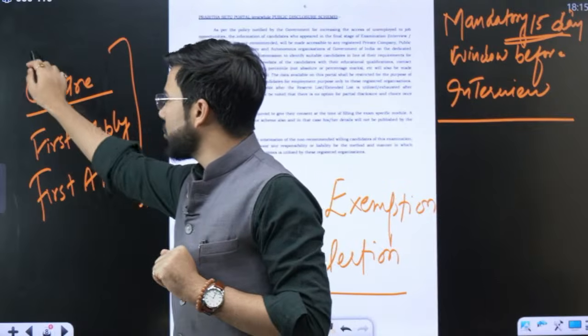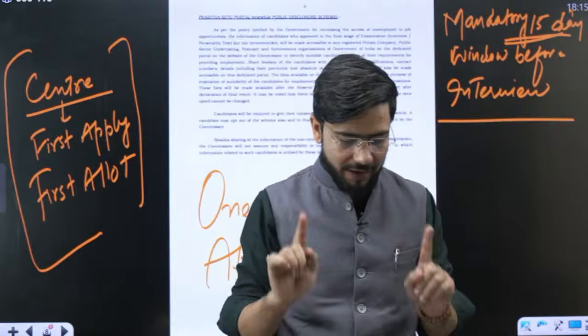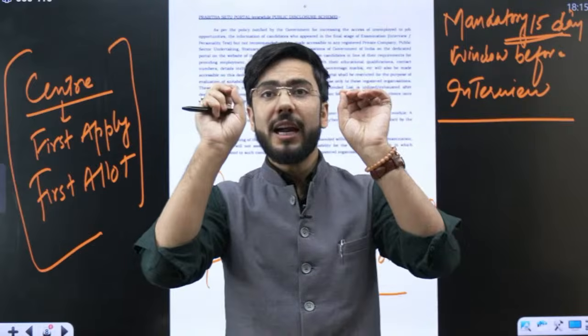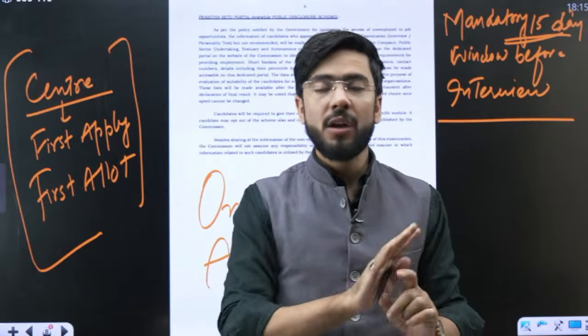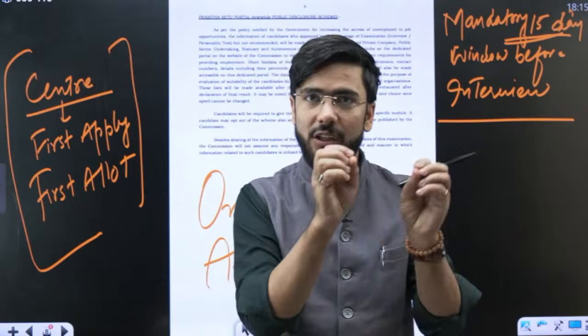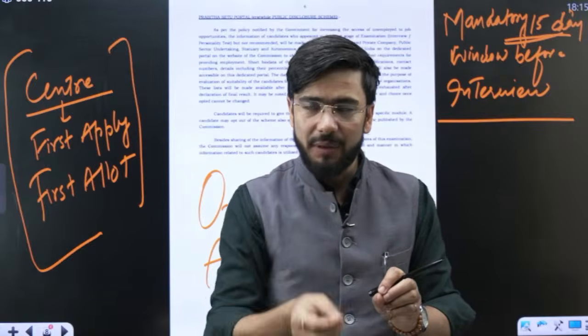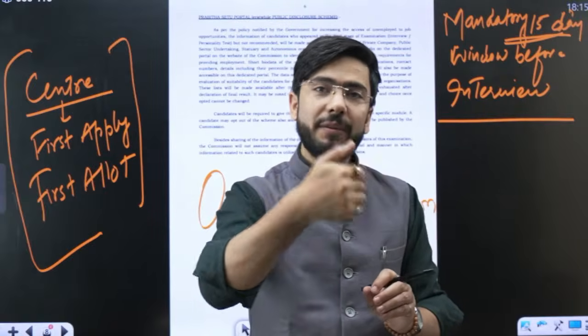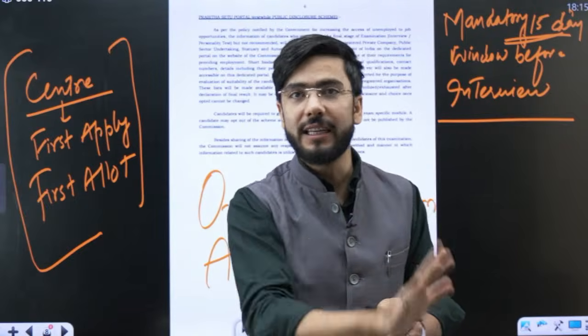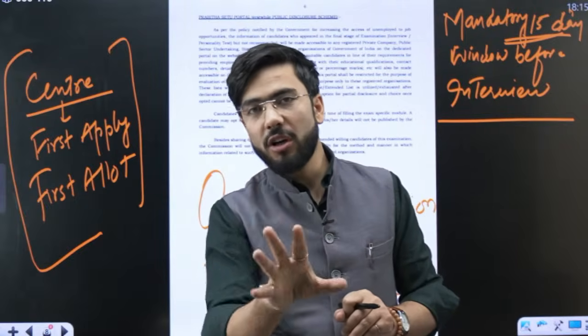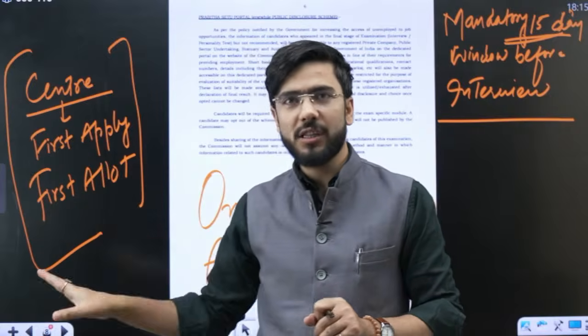Now, all of you students, the last advice from my side would be that you fill this form as soon as possible. Because if you want to select your center, you choose a center preference, and it will be allotted to you only when your form is first in line. Centers will be allotted only on a first apply, first allot basis.